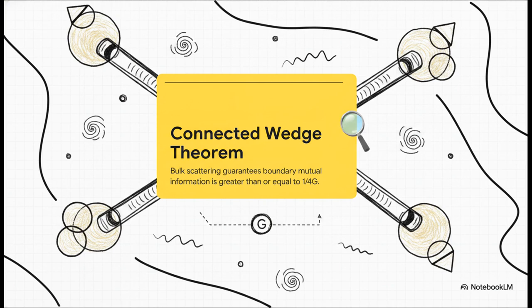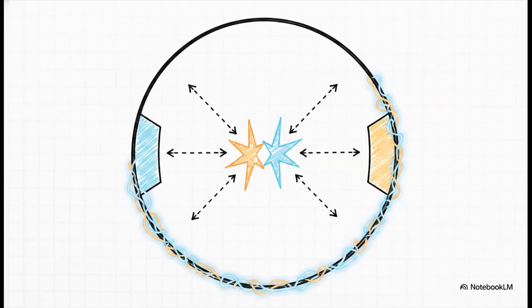The connected wedge theorem states that if you have scattering happening in the bulk, you are mathematically guaranteed to have a certain amount of boundary entanglement. Specifically, it bounds the mutual information by an order of 1/4G. This is huge because it provides a direct, concrete mathematical link between a physical event in gravity and a quantum measurement of entanglement. Let's distill that into a more colloquial, everyday takeaway.